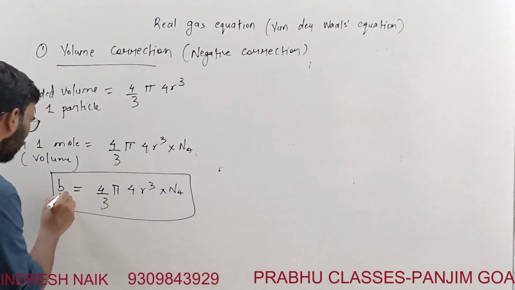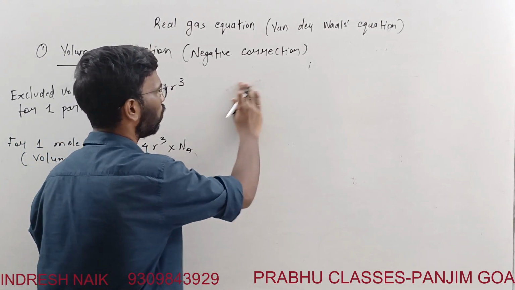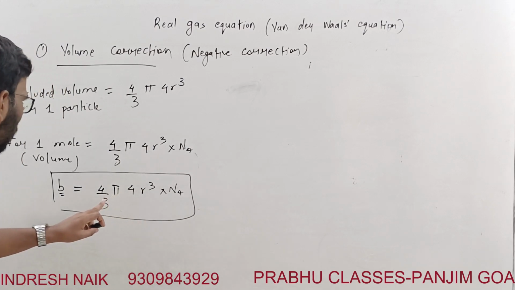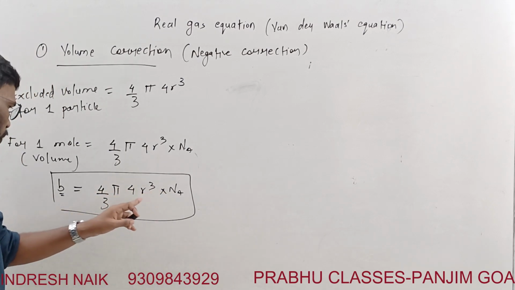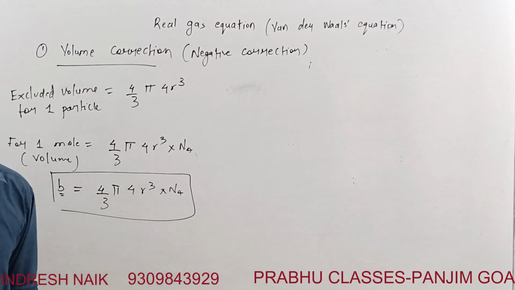So I will consider this to be B. Therefore the volume correction, the excluded volume: B is 4 Na into 4/3 pi r cube, where r is the radius of the molecule.